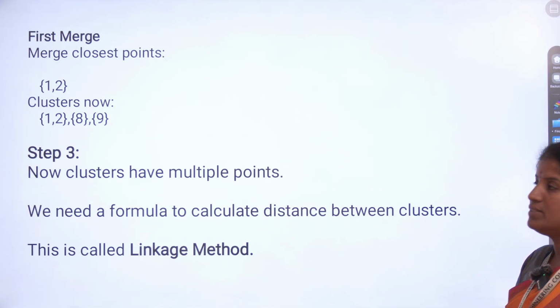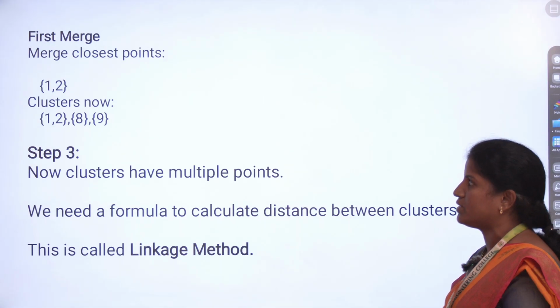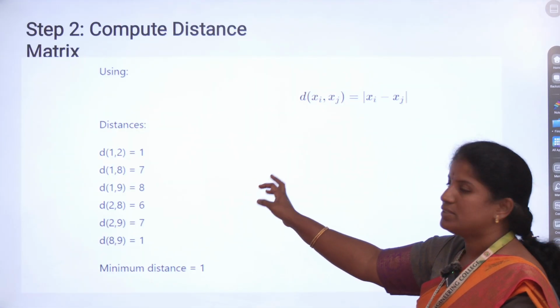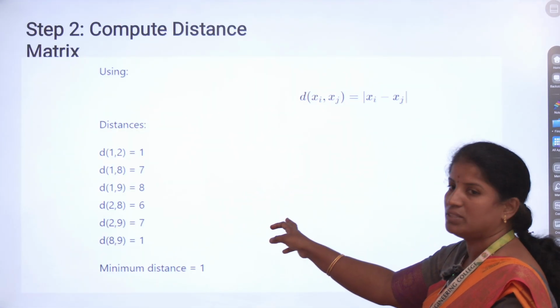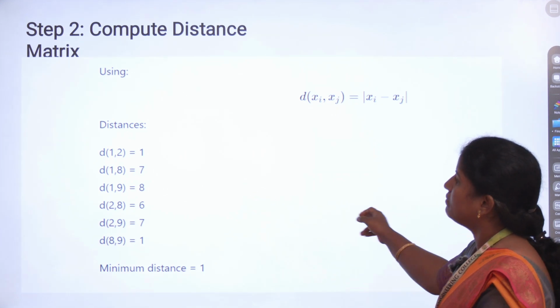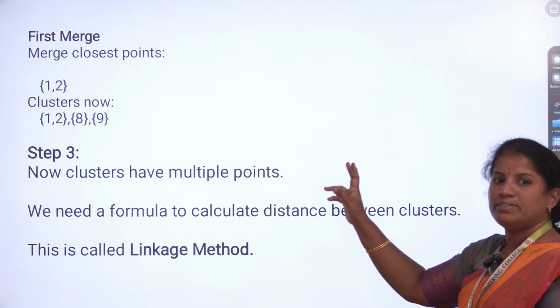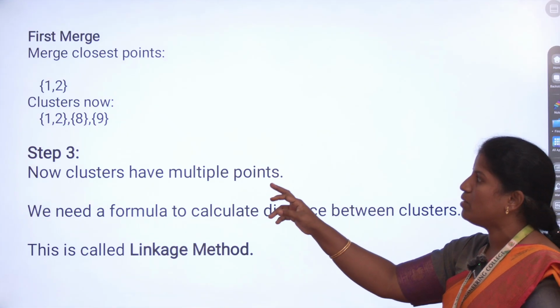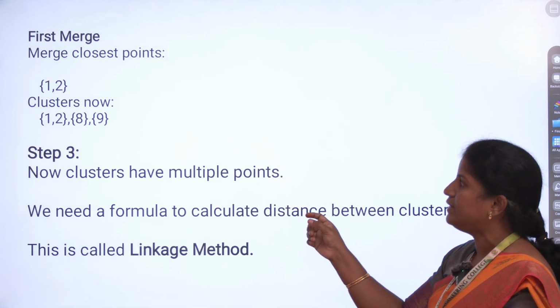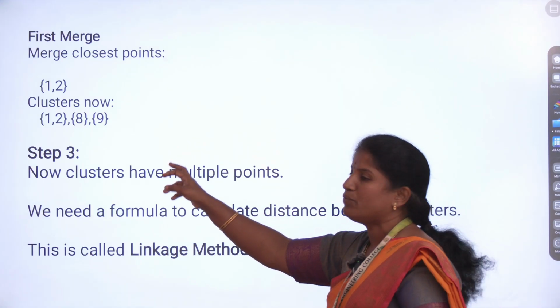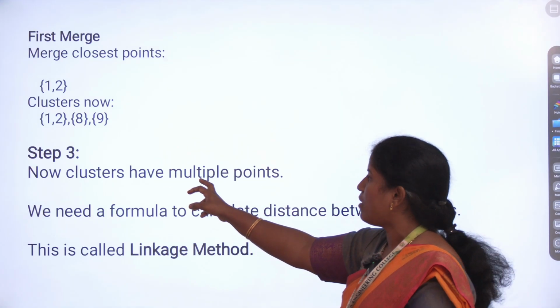After finding the distance matrix, we have to merge the closest points. Here the closest distance is 1, the smallest value, so we merge 1 and 2. The remaining points stay as single clusters. That is, 1, 2 is one cluster and 8, 9 is a separate cluster. Now the clusters have multiple points.